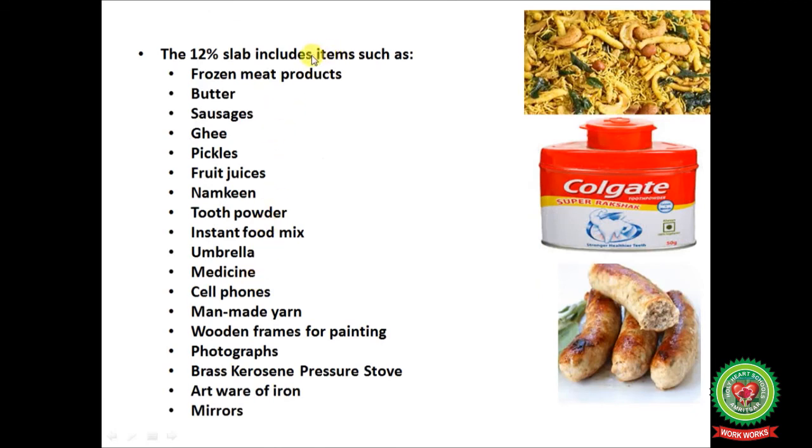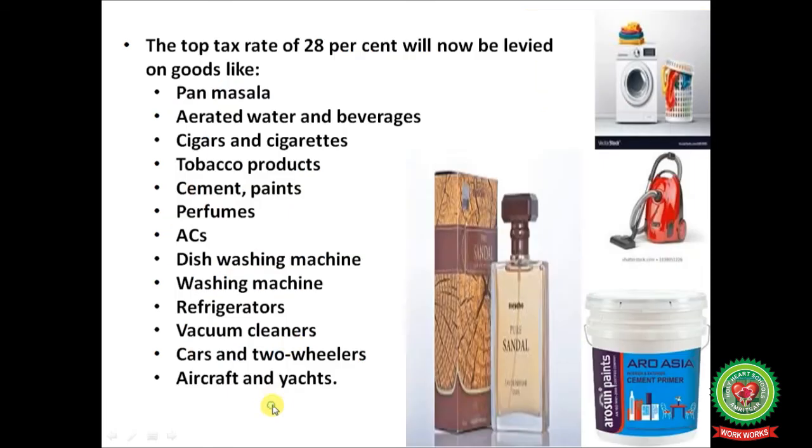Now there are some items on which there is 12% GST: frozen meat products, butter, sausages, ghee, pickles, fruit juices, namkeen, tooth powder, instant food mix, umbrella, medicine, cell phones, man-made yarn, wooden frames for painting, photographs, brass kerosene, pressure stove, artware of iron and mirrors.